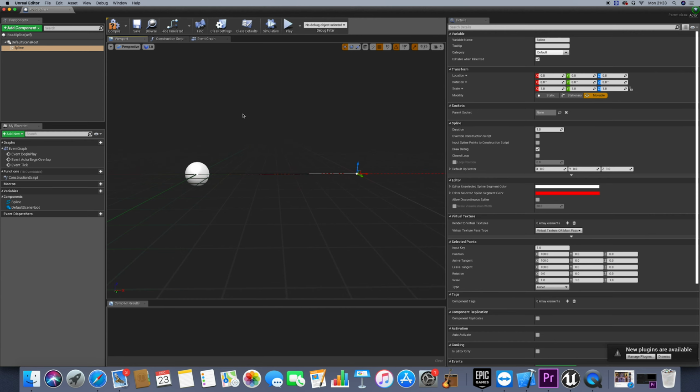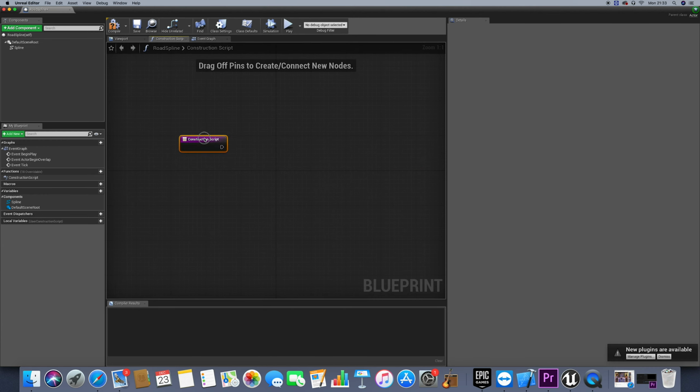So what I want to do also, I want actually to now create a static mesh which represents a road brick, and this road brick would be deformed along that spline. So we need to go to the construction script. The construction script is like the constructor in a C++ class, which means it will be called at the construction of that class or the construction of our object here.